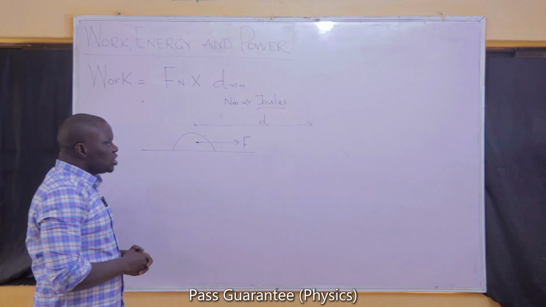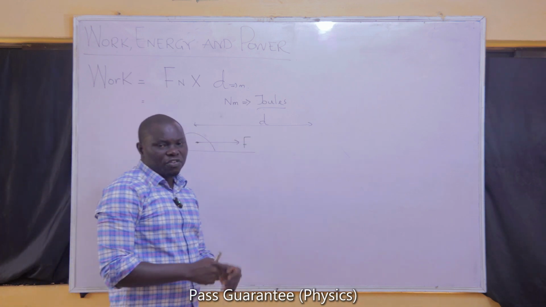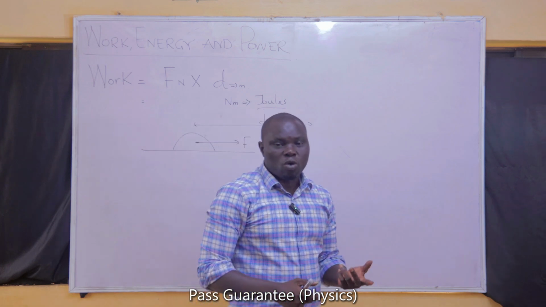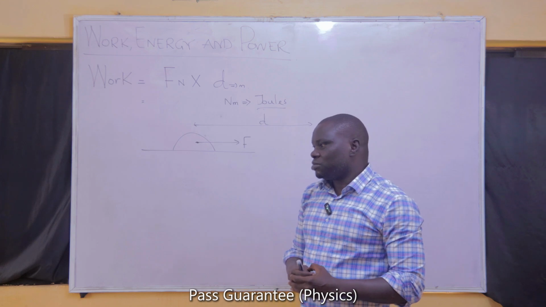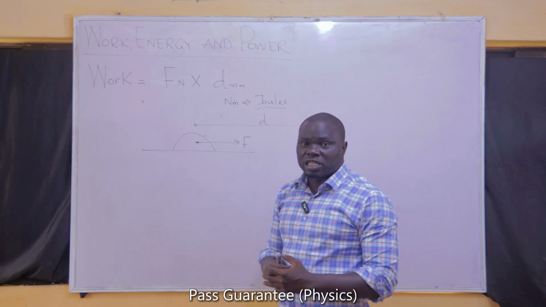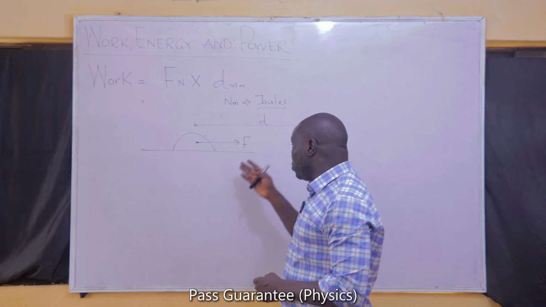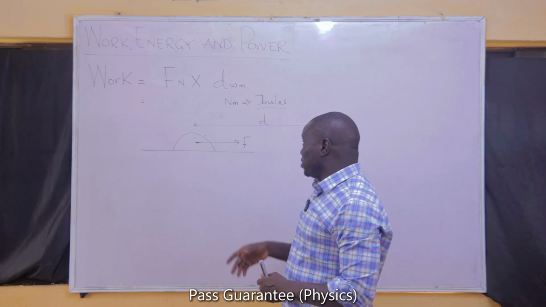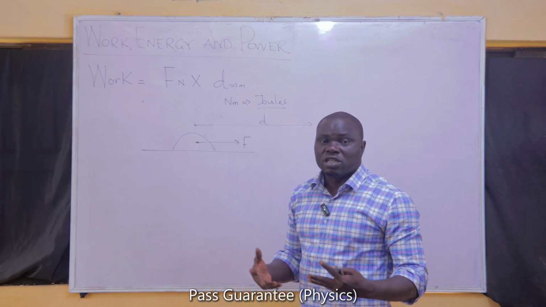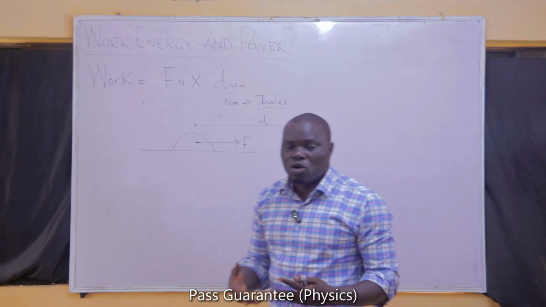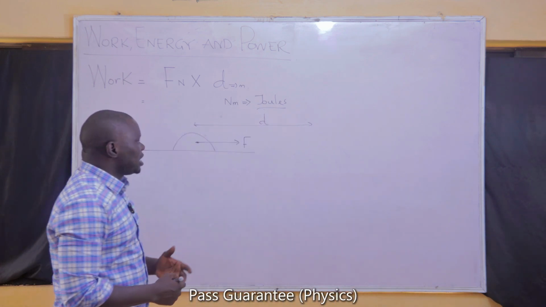Now, work is only done, from what I've explained, when you have a force and you have a distance. If either of them is zero, then there's no work. If, for example, an object just starts to move without any force moving it, that is miraculous. So there's no work done in physics in that case. But if a force is applied and that force has not been able to move the object, it means the distance covered by the object is zero. So the application of that force is not resulting in anything that can lead to work, and the work done in that case is zero.